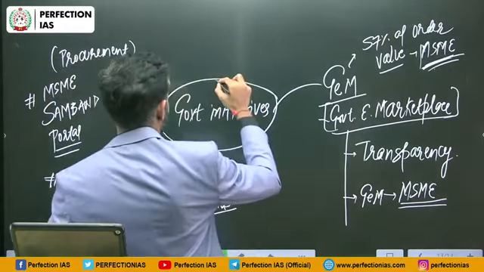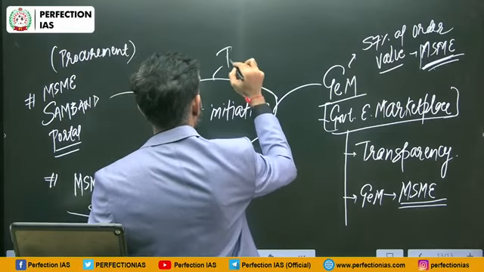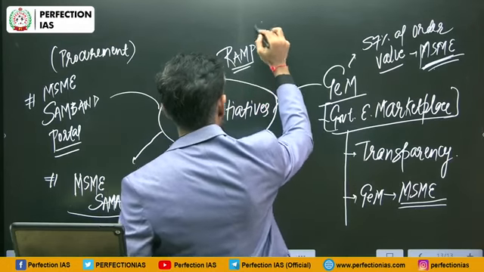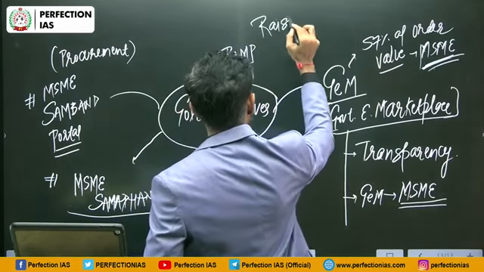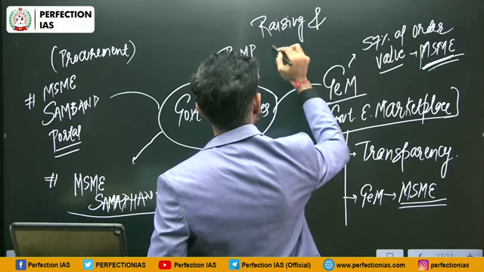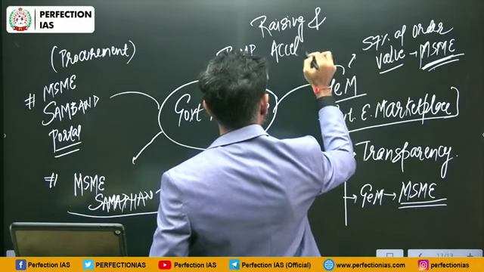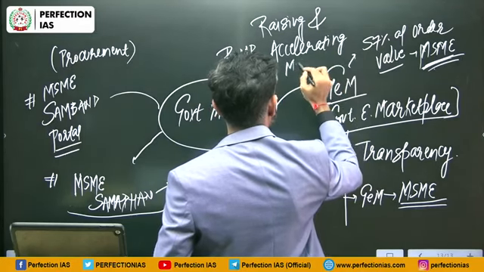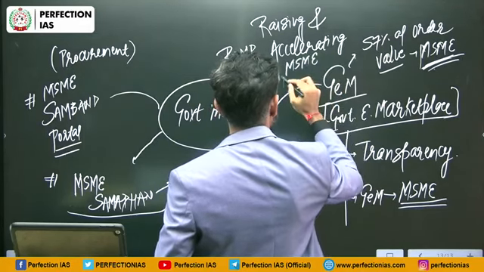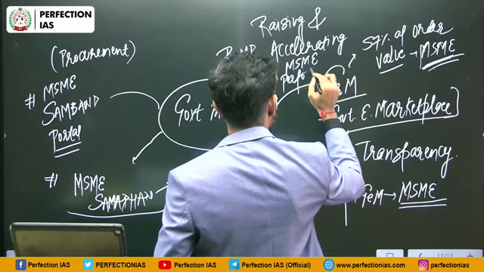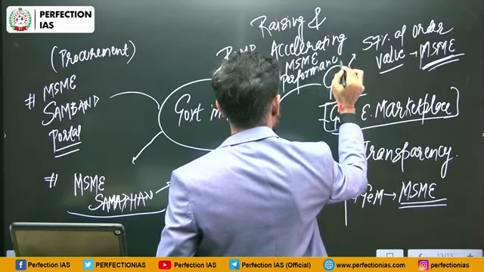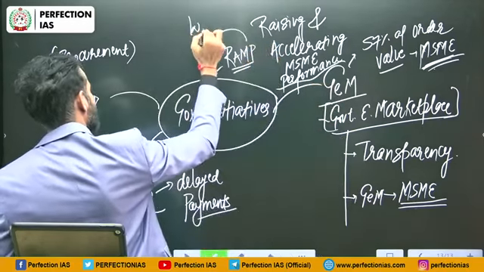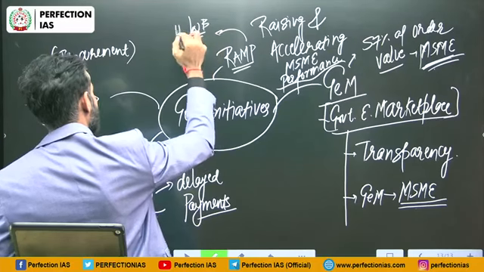Apart from that, there is one more initiative, RAMP fund or RAMP initiative, that is Raising and Accelerating MSME Performance. Under this RAMP initiative, the World Bank is going to be our implementation partner.